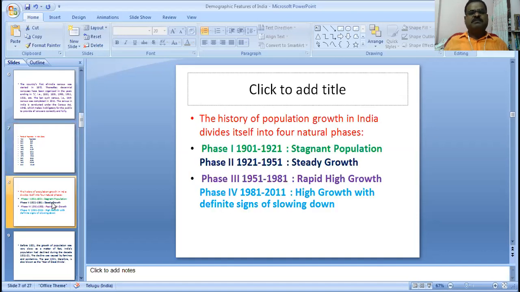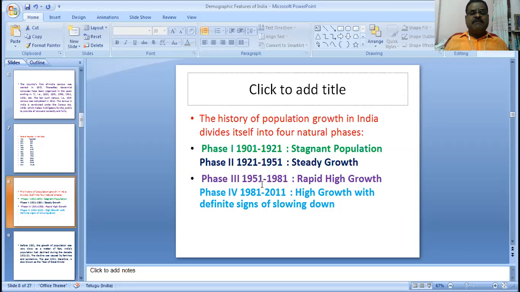The history of population growth in India divides itself into four natural phases. Phase 1, 1901 to 1921, stagnant population. Phase 2, 1921 to 1951, steady growth.